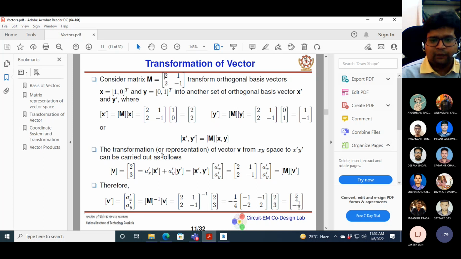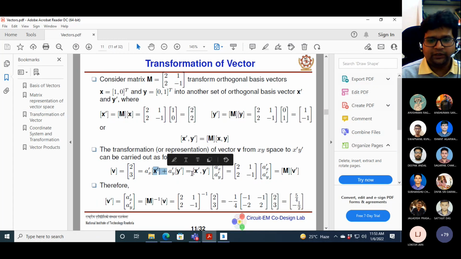now we have a new coordinate system, that is x prime y prime. So how can we represent our old vector? We have considered one vector, that is (2, 3). How can we represent that same vector in our new coordinate system? For that, we are considering that this vector v has an Ax prime component and an Ay prime component in the x prime direction and the y prime direction. So you have x prime and y prime in this way.